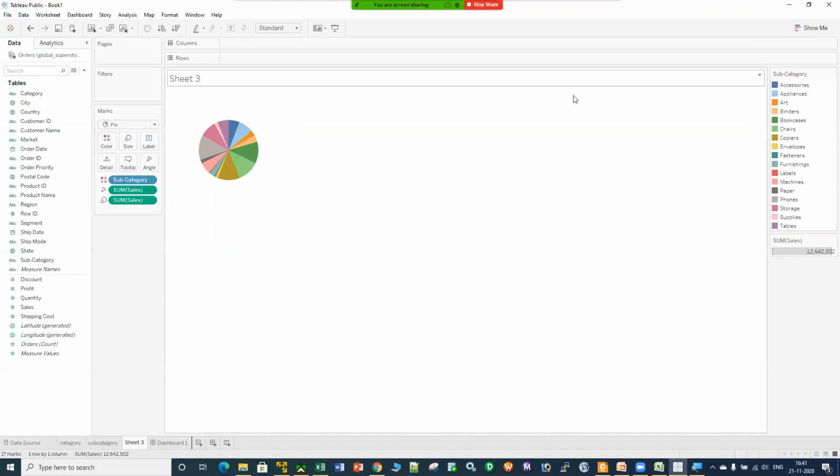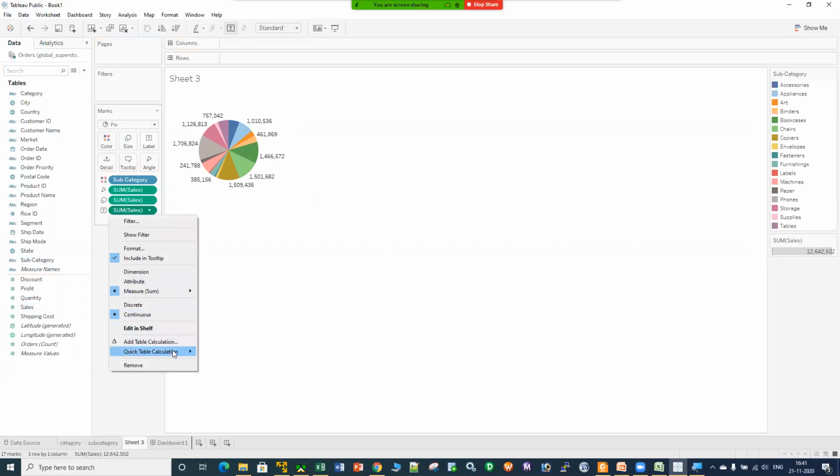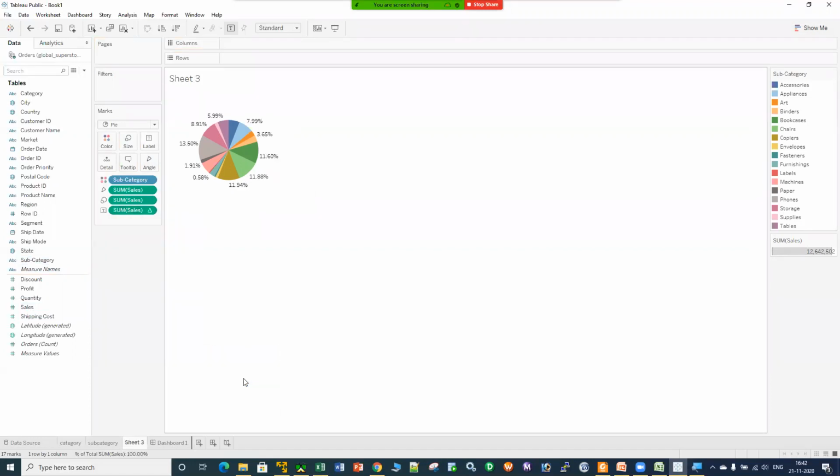So to get the maximum information, what I can do is take these sales and put them into the label box. I have that sales with me. Now, numbers I don't want. I want the percentage values: quick table calculation, and percentage of total. This percentage I am having with me. If I hover my mouse cursor onto this, it is giving me the subcategory, the percentage, and the sales number as well from this tooltip, right? And let me rename the sheet as pie chart.